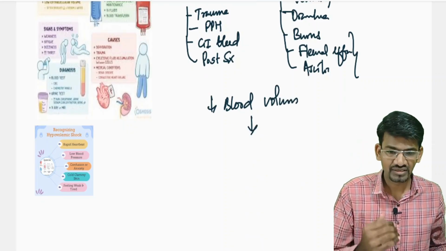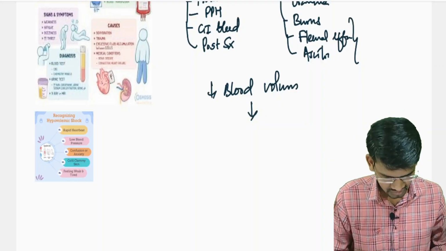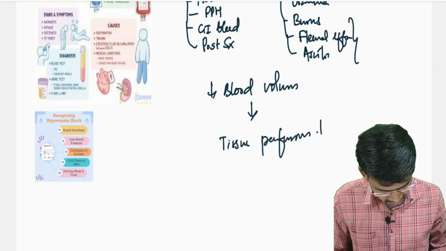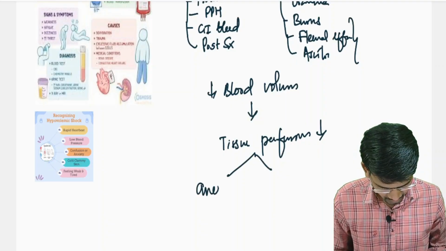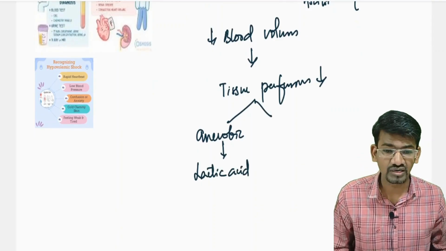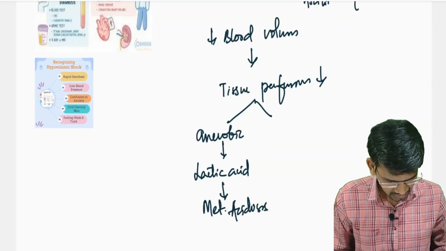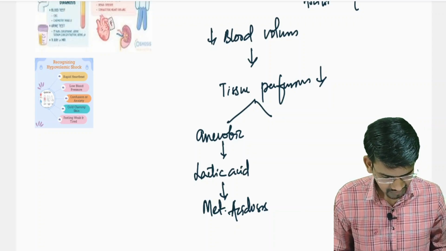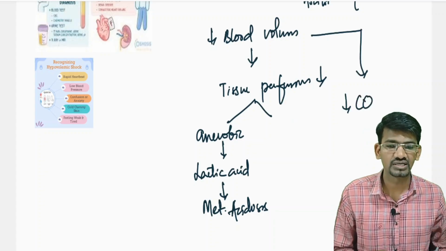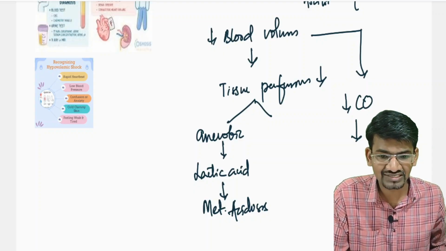The blood volume gets reduced, so the tissues get less blood supply, and tissue perfusion decreases. The metabolism turns anaerobic, leading to lactic acid developing in the tissues. This we call metabolic acidosis. Similarly, when there is less blood volume, the cardiac output is also decreased, and the tissues' nutritional and oxygen needs are not being met.